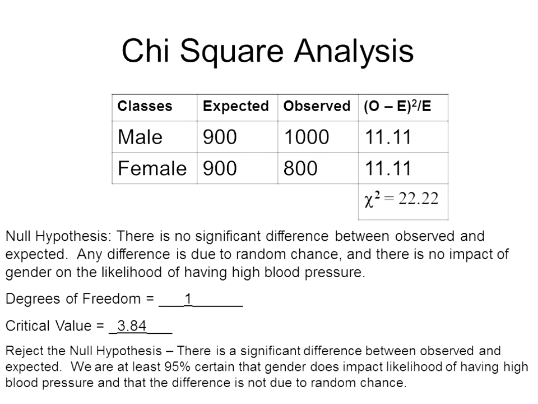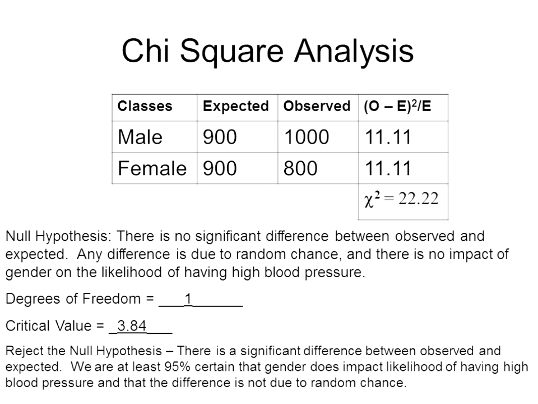So critical value of 3.84 is less than 22.22. That tells us that we have a significant difference because the chi-square value is larger than 3.84. So we would reject the null hypothesis, and we would say there is a significant difference between observed and expected. We are at least 95% certain that gender does impact the likelihood of having high blood pressure, and the difference is not due to random chance.